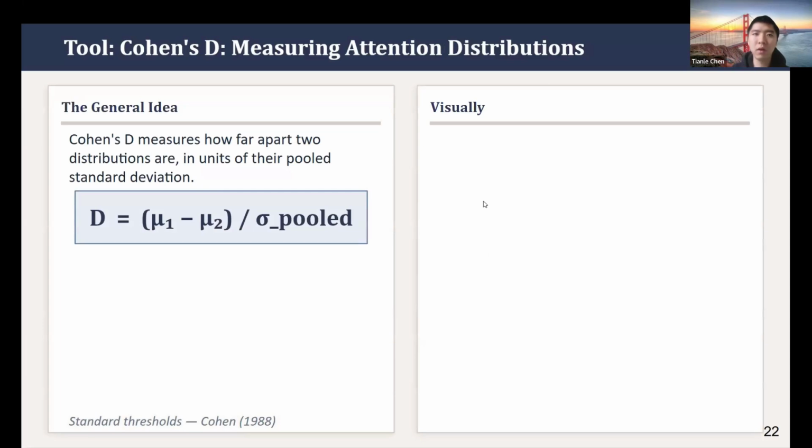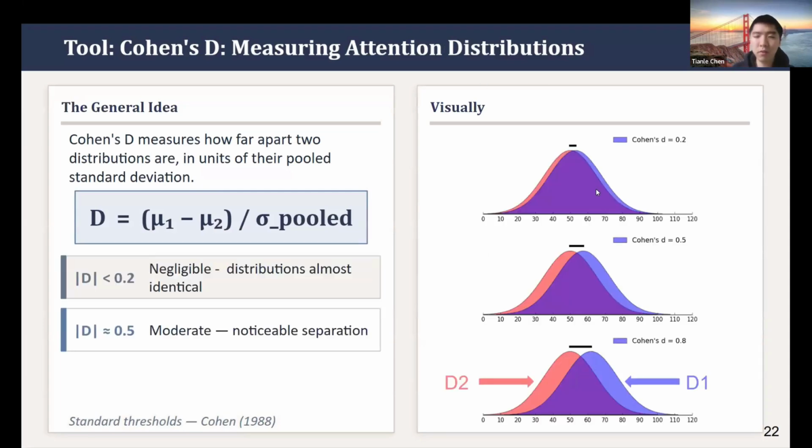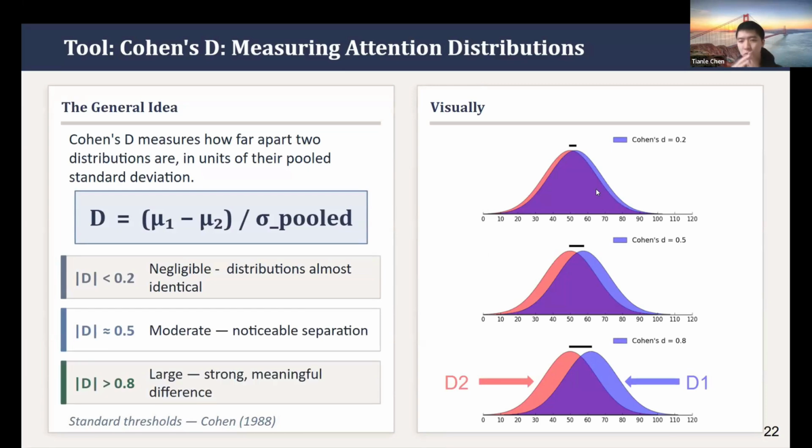To compare the distribution difference, we use another metric called coherence D. It basically compares the difference between two distributions. If the D is roughly 0.05 or less than 0.2, it shows a very weak difference, meaning the two distributions are very close, and if larger than 0.8, it means that these two distributions show a statistical difference.